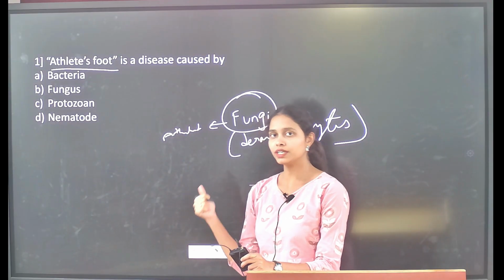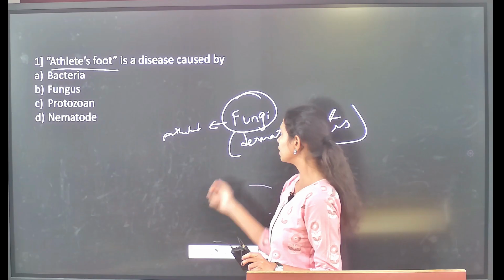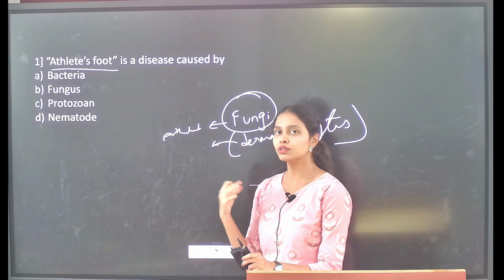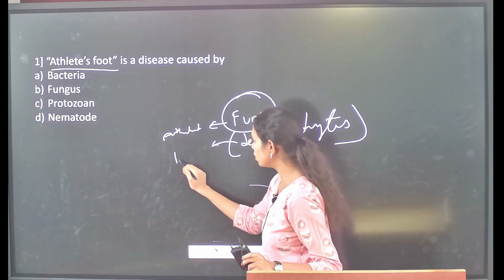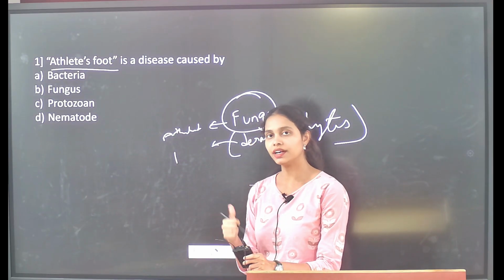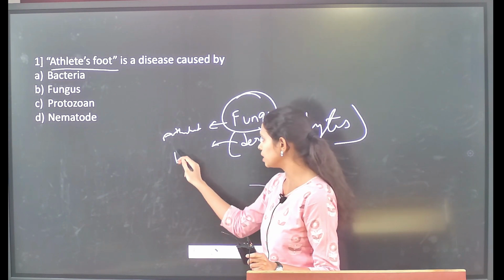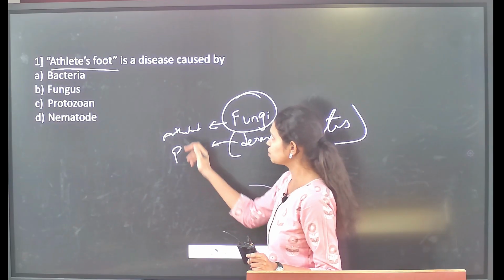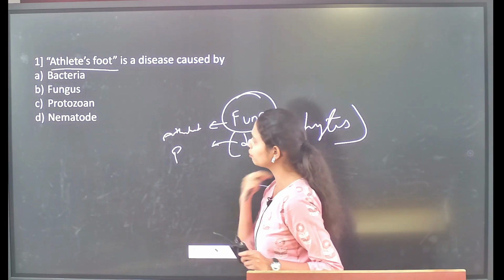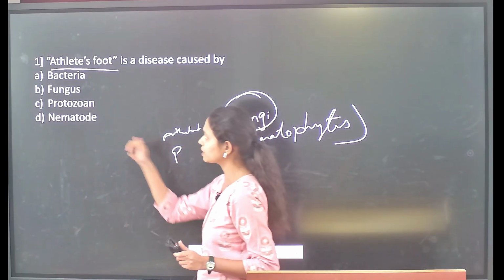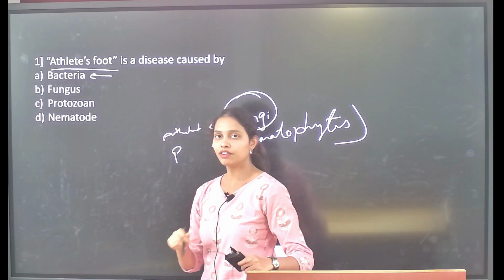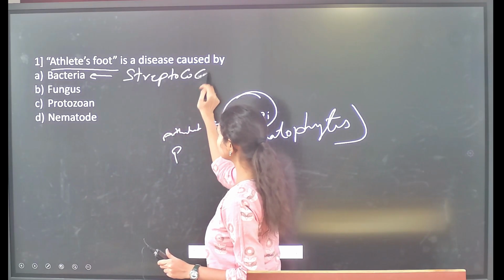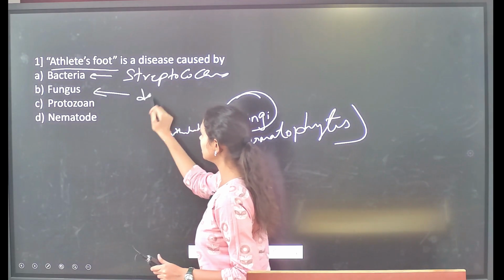And why has the name of this disease been given as athlete's foot? Because these fungal organisms were greatly responsible for causing the fungal infection to the foot of a human, and also it will cause itching, redness, and also damage the foot of a person who got affected by this fungal organism. So that's why we call it athlete's foot. In the same way, the group of bacteria responsible for causing different bacterial diseases, the specific one being streptococcus. In case of the fungus, it is dermatophytes.